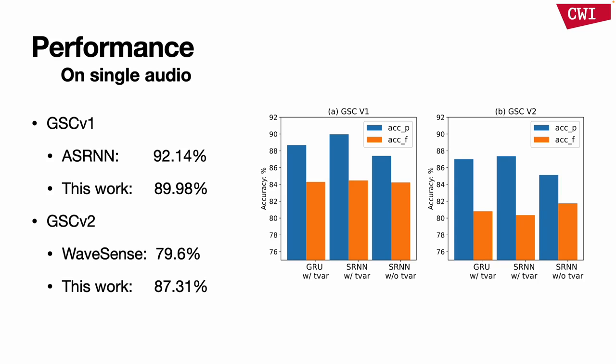Here are some results of the experiment. We test the network performance on Google Speech Commands V1 and V2. Typically, the V2 dataset is larger than V1, and we can say that for GSC V1, our network performance is approaching the current SOTA performance, and on GSC V2, our network outperforms the current state-of-the-art performance based on the WaveNet spiking neural network.